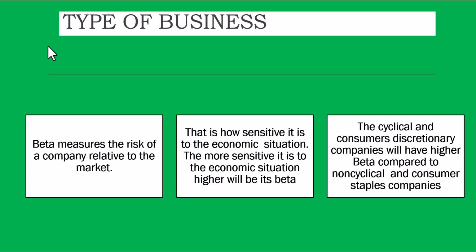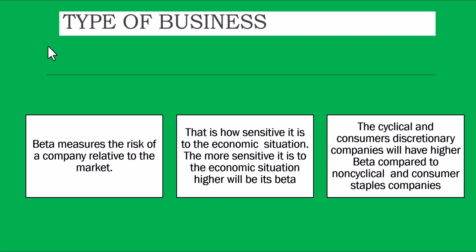Type of business: people measure the risk of a company relative to the market. That is, how sensitive it is to the economic situation. The more sensitive it is to the economic situation, the higher its beta will be. Cyclical and consumer discretionary companies will have higher beta compared to non-cyclical and consumer staples companies. Is that okay? Does it require any explanation?